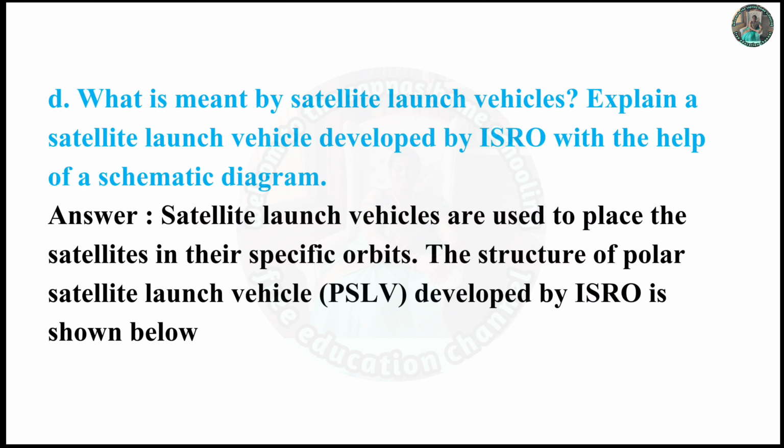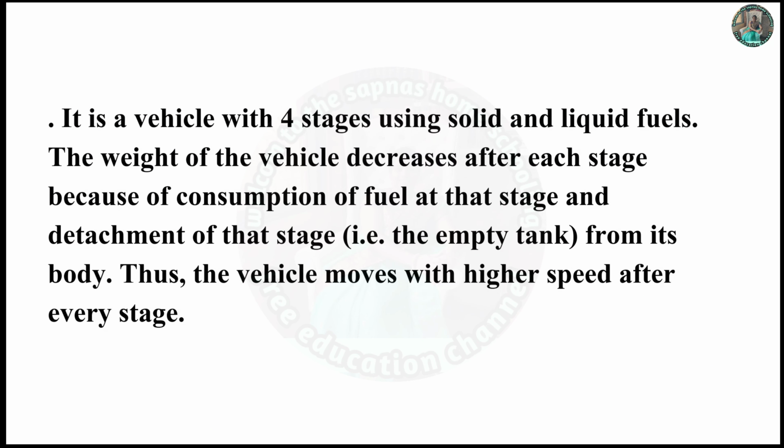Answer. Satellite launch vehicles are used to place satellites in their specific orbits. The structure of the Polar Satellite Launch Vehicle, PSLV, developed by ISRO is shown below. It is a vehicle with 4 stages using solid and liquid fuels. The weight of the vehicle decreases after each stage because of consumption of fuel at that stage and detachment of that stage, for example, the empty tank from its body. Thus, the vehicle moves with higher speed after every stage.